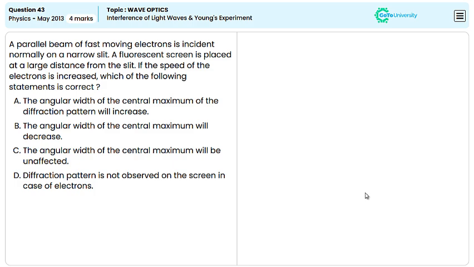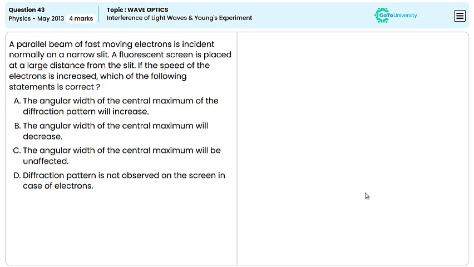A parallel beam of fast-moving electrons is incident normally on a narrow slit. A fluorescent screen is placed at a large distance from the slit. If the speed of the electrons is increased, which of the following statements is correct? Let us first find which of the following statements is correct and later discuss why the others are incorrect.